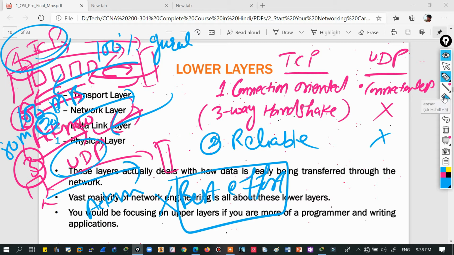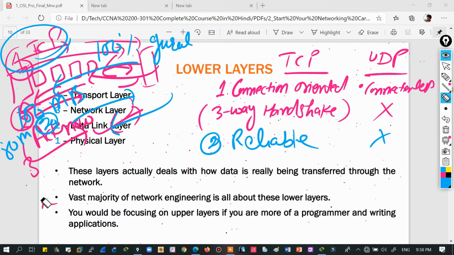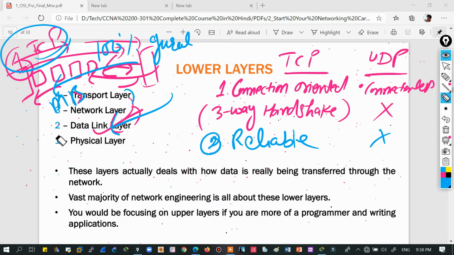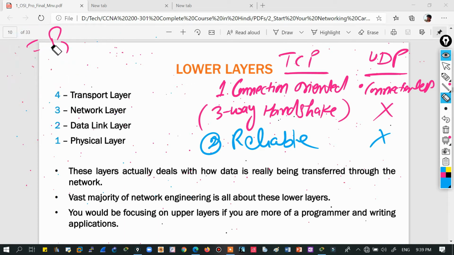So this is one more difference between TCP and UDP: TCP is connection oriented and uses three-way handshaking, but UDP doesn't use any similar mechanism. And TCP is reliable because it has a retransmission feature, but in UDP there is no retransmission.